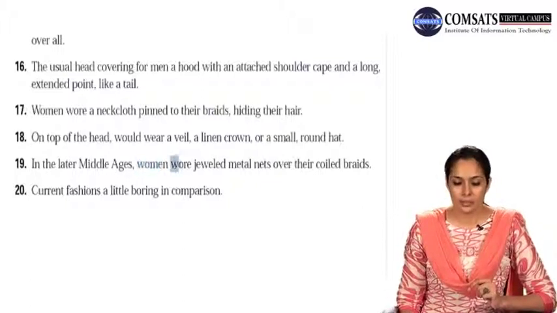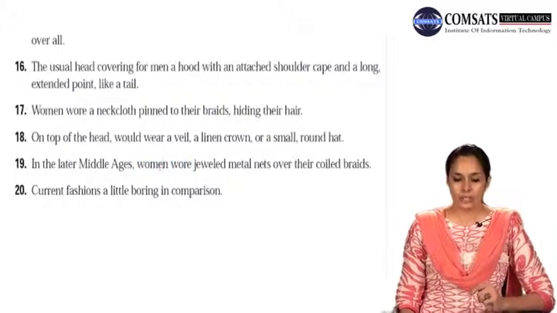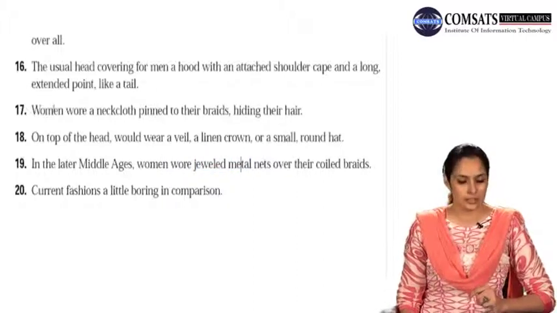Women. And what were they doing? They wore jeweled metal nets. So we have a subject, we have a verb, and we have a predicate. So number 19 is a sentence.